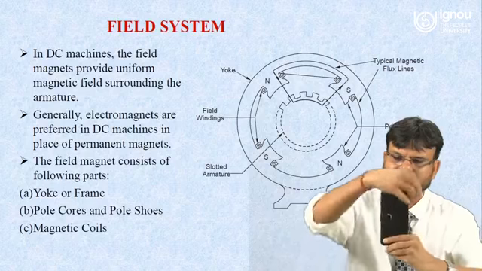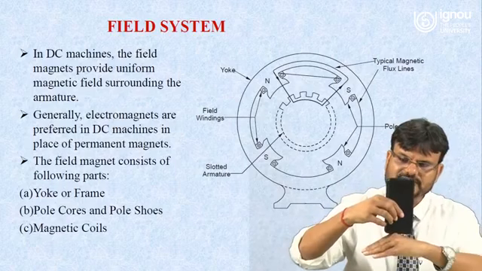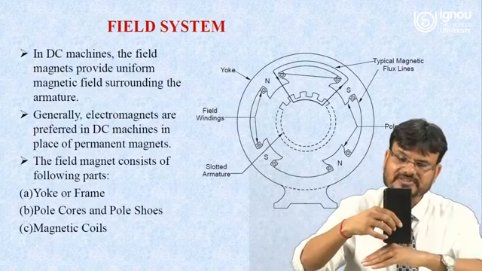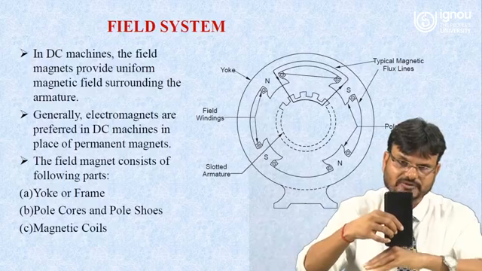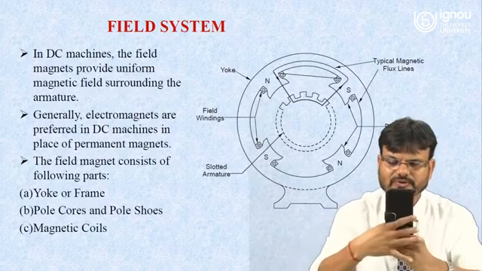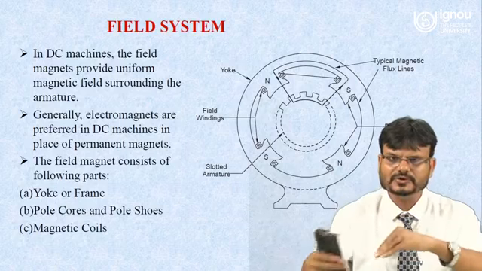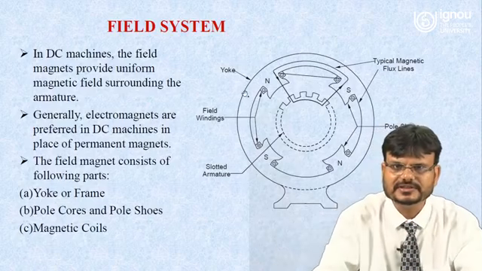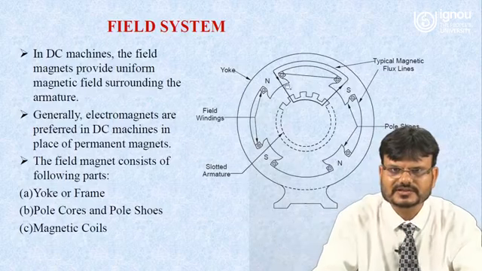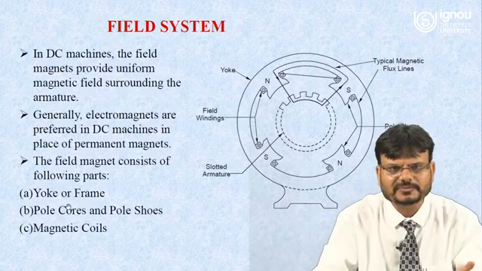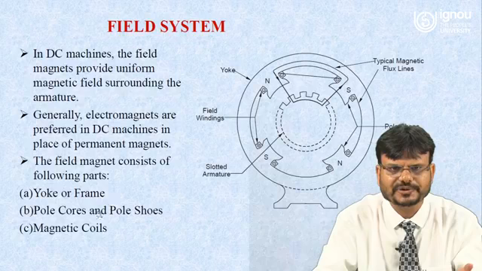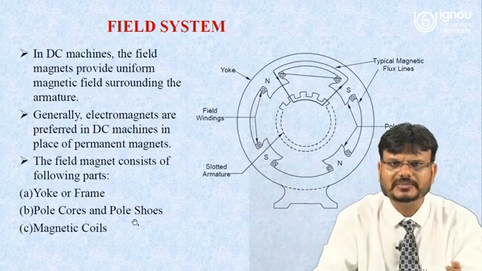Here you just have to place the binding, and this will support the binding so that it will not come down. So this is called the pole core, and this one is called the pole shoe. Here you can see that this is a pole and this one is a pole shoe. So the field magnet consists of different parts: the yoke or frame, pole core and pole shoe, and magnetic coils.